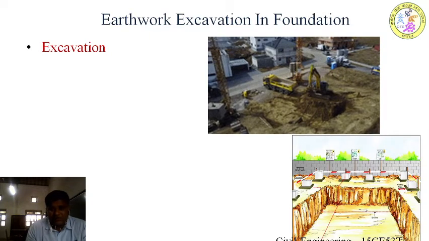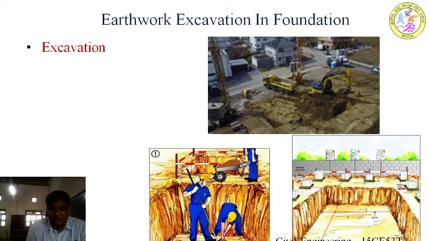So in this picture you can see we have constructed grid pillars leaving 1 to 1.5 meter space from the building excavated line, and excavation is also done. This is called mass excavation, where the complete earth material has been taken off from the complete building area.